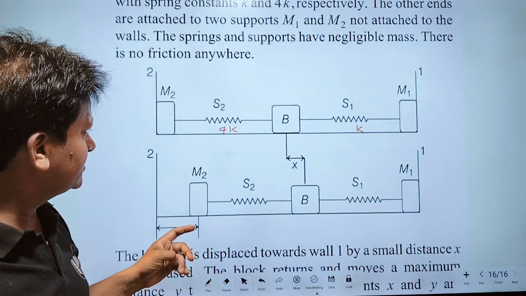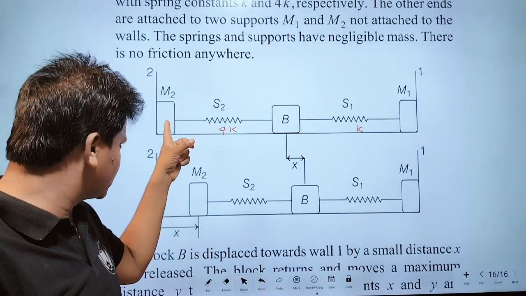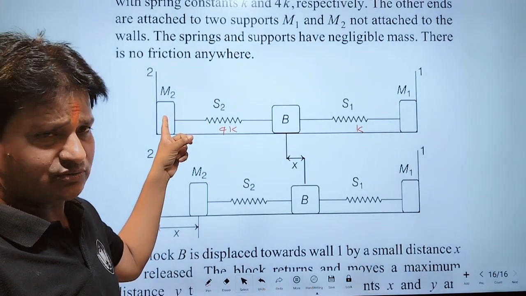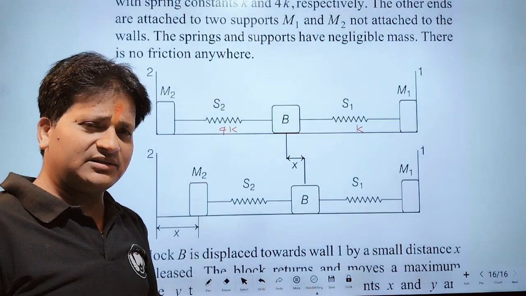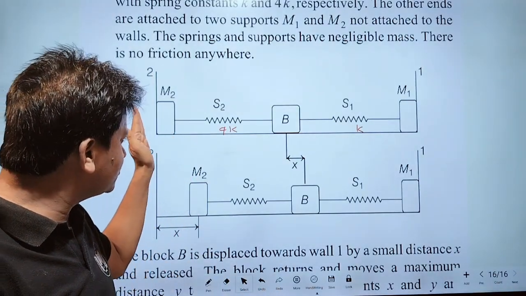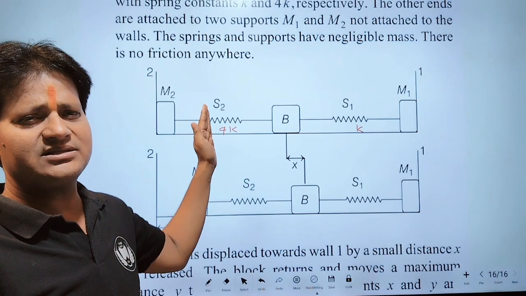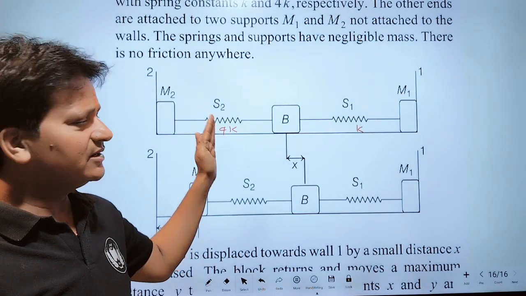A spring elongates, then the spring exerts force on this support M2, and it is not attached to the wall, therefore it also moves towards this. Okay?